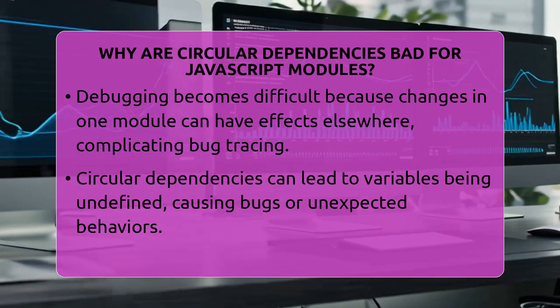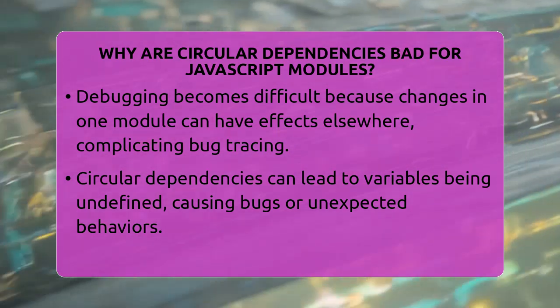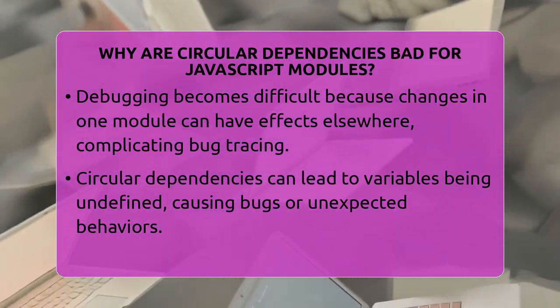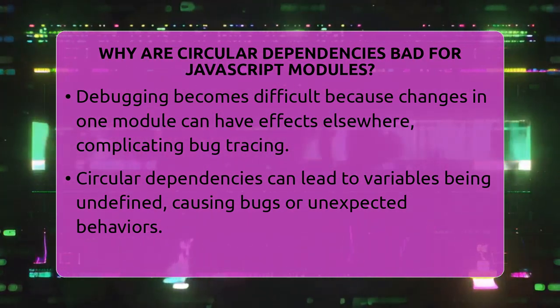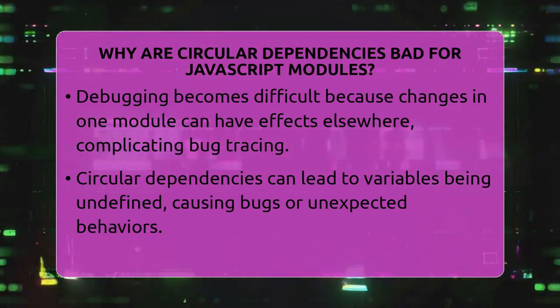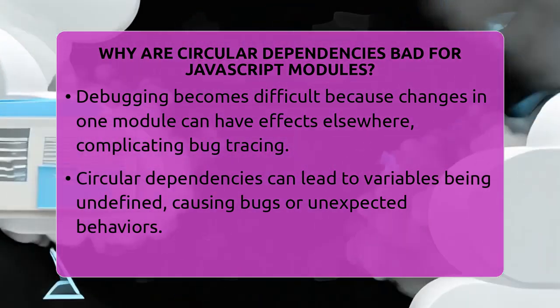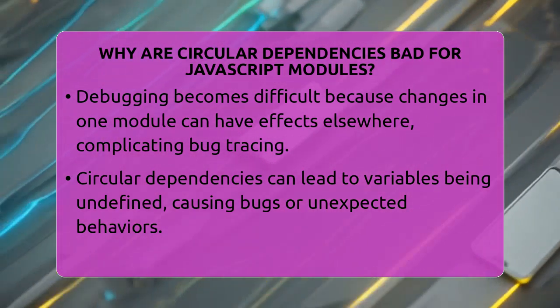Testing becomes more complicated too. When modules depend on each other, isolating parts of your code for testing is tough. You might need to set up complex mocks or stubs just to test one piece. And during build time, tools like Webpack or Rollup can struggle to resolve these cycles efficiently. This can slow down your development process and increase build times.